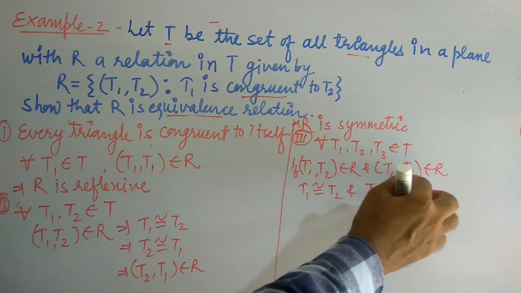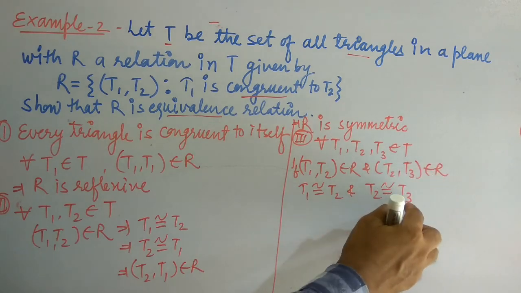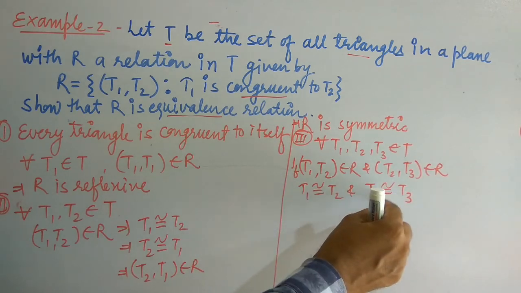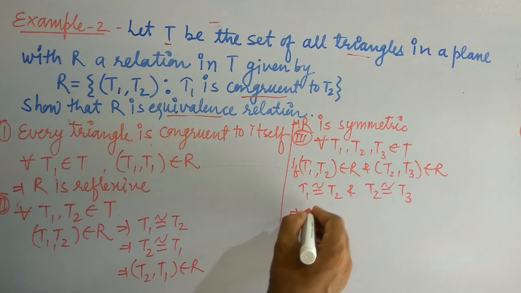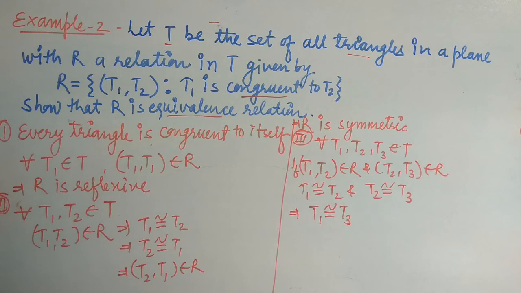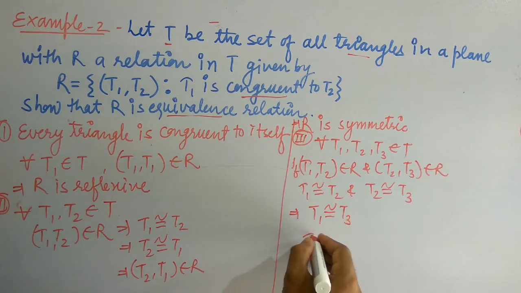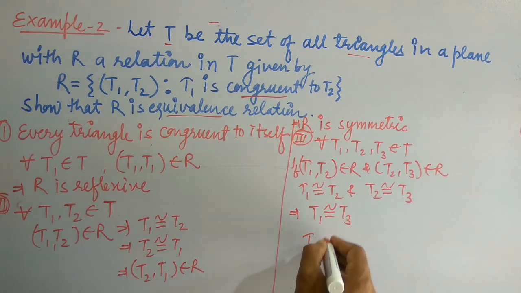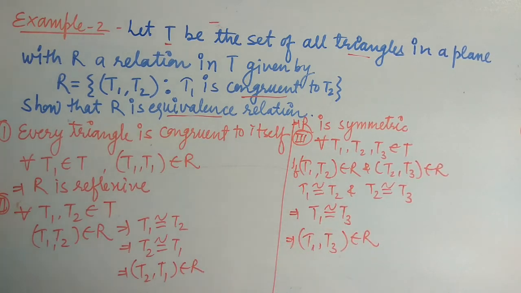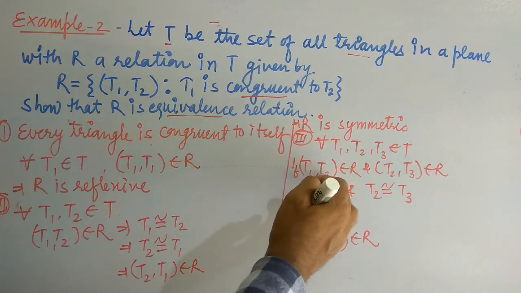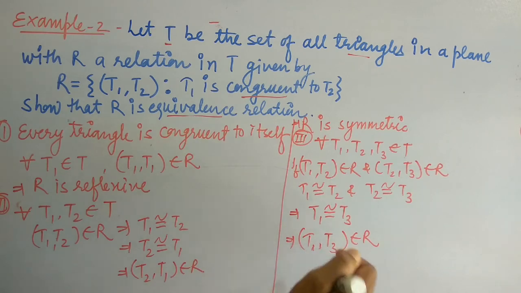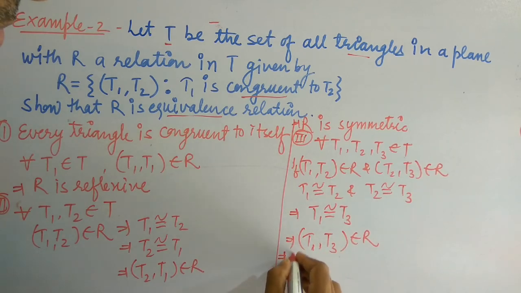See, T1 and T3 are both congruent to T2, means both are congruent to each other. Means T1 will be congruent to T3, so (T1, T3) belongs to R. और ये हमें प्रूव करना था, means this R is